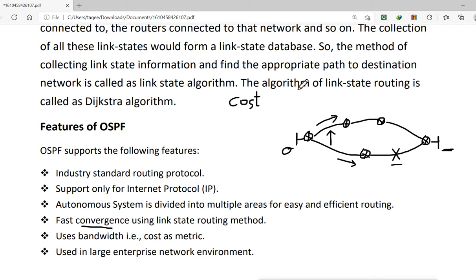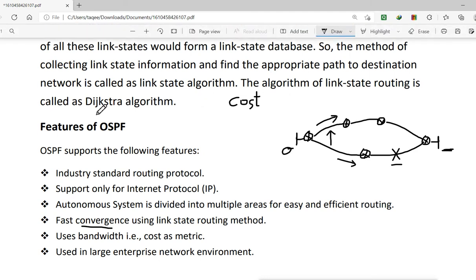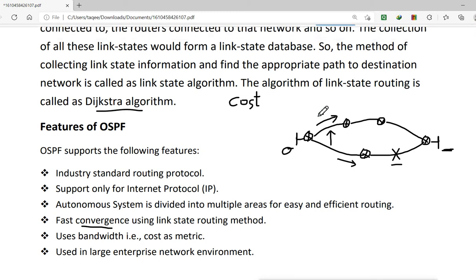Because it uses the link state routing method, it is using this algorithm. It can find the other path very quickly compared to the other protocols, which are RIP or IGRP. So it can find another path very quickly, and that is the convergence time.